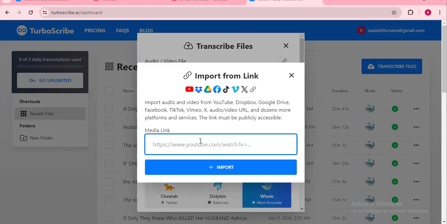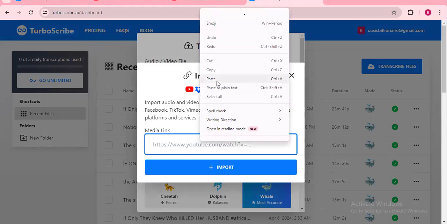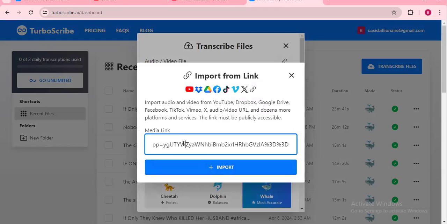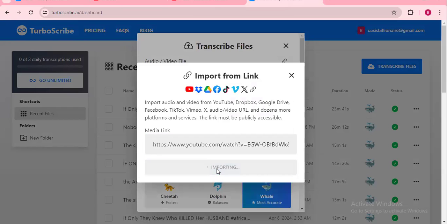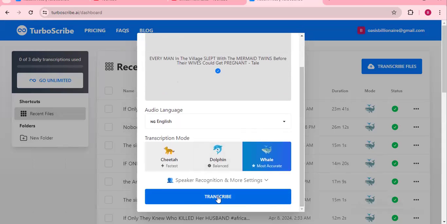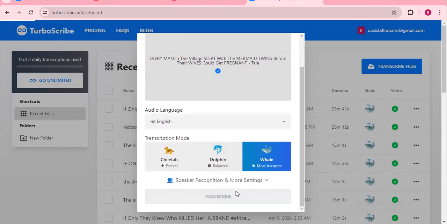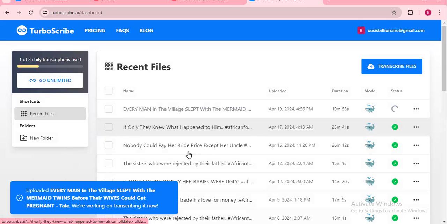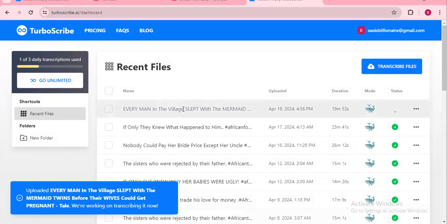So right here, we have to paste this link. I pasted the YouTube link. You can see this is the YouTube link. Then I'll click on import. We have to wait for just a few seconds. So it has imported. Then the next thing is to click on transcribe. You can see it has started transcribing.